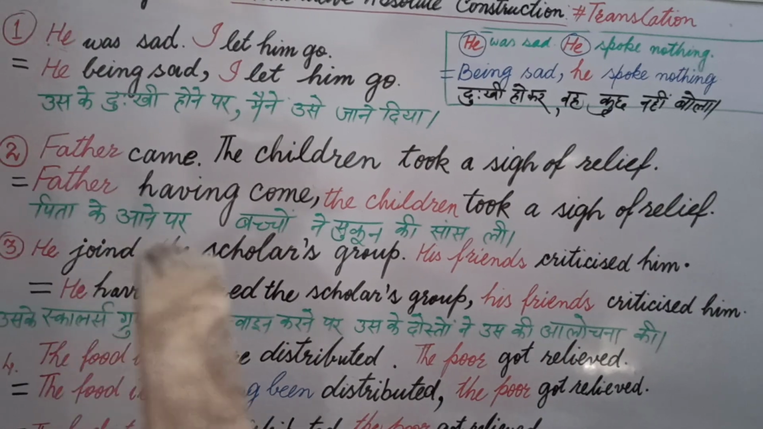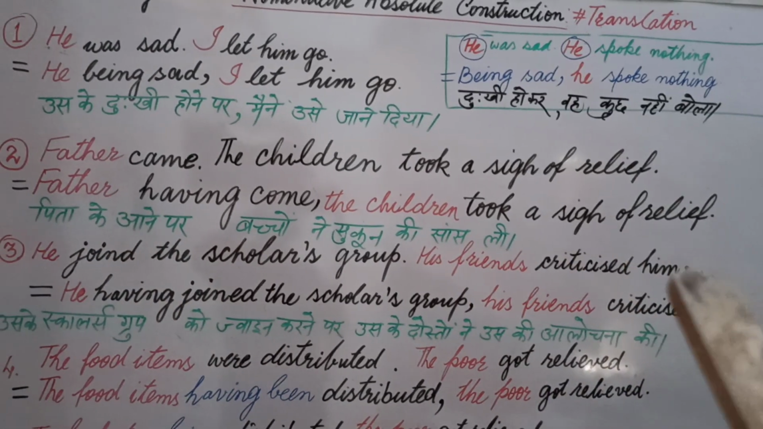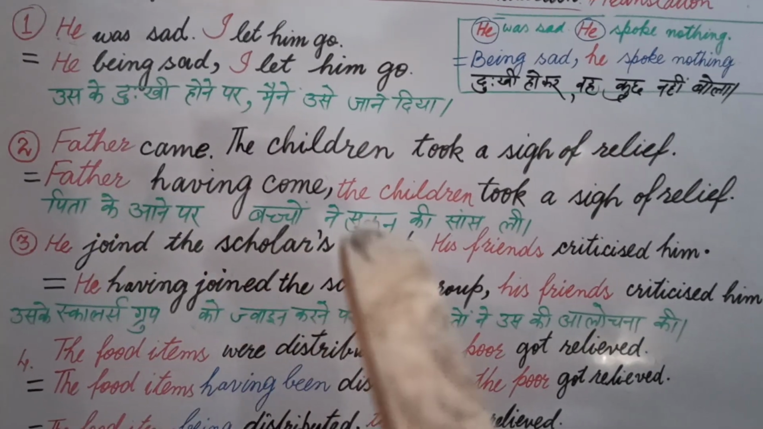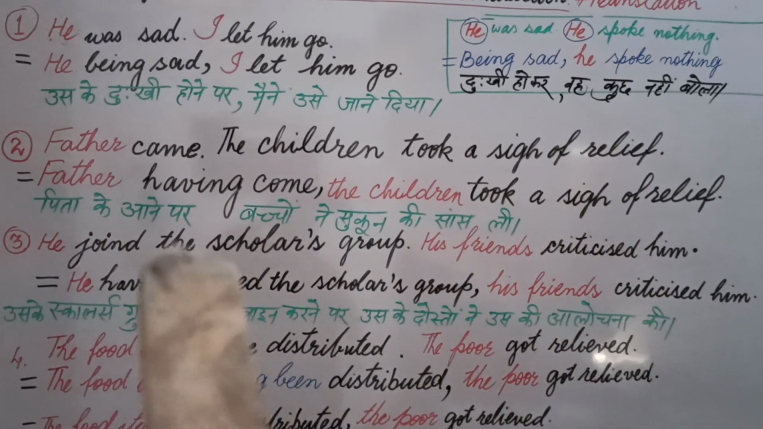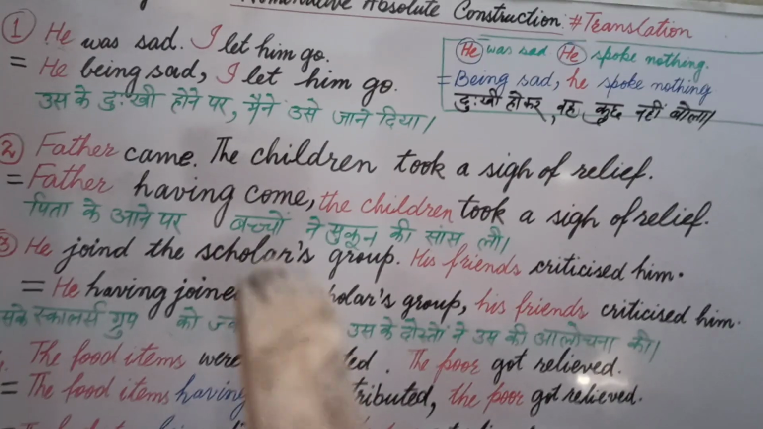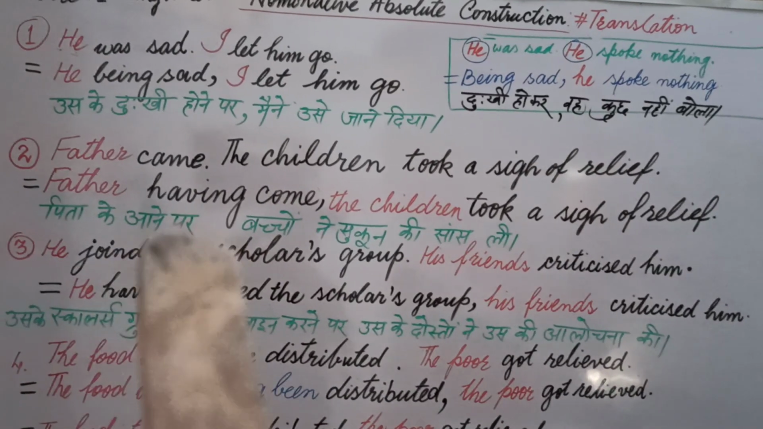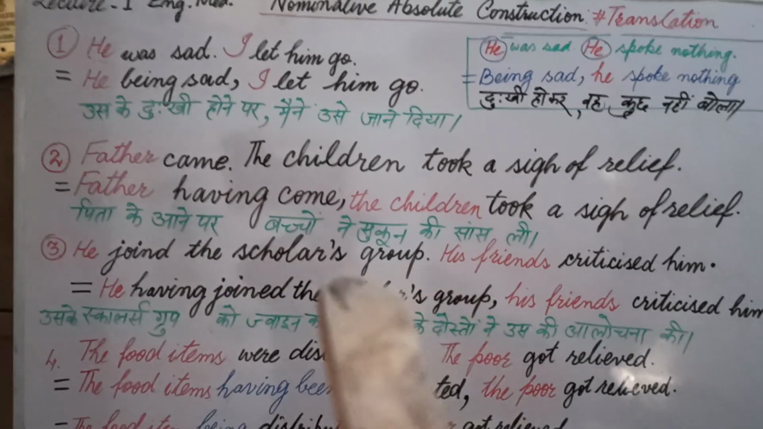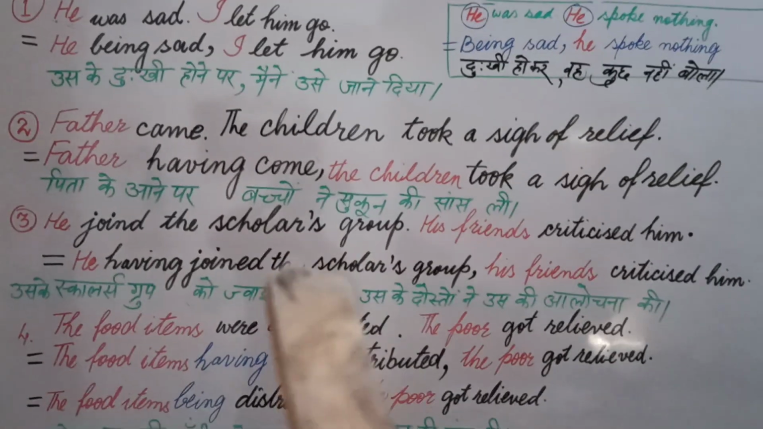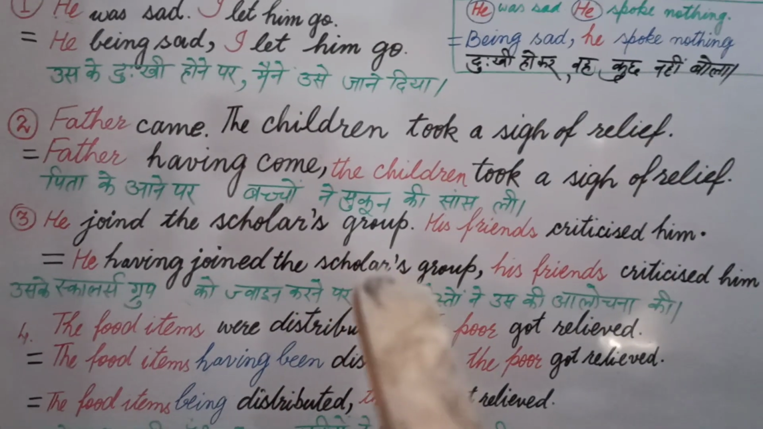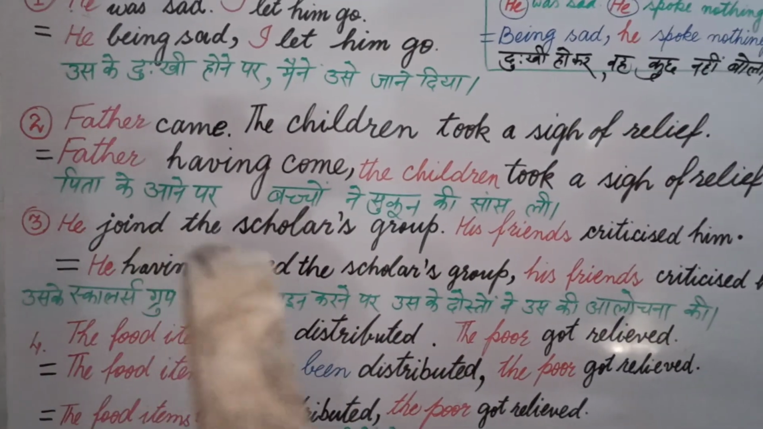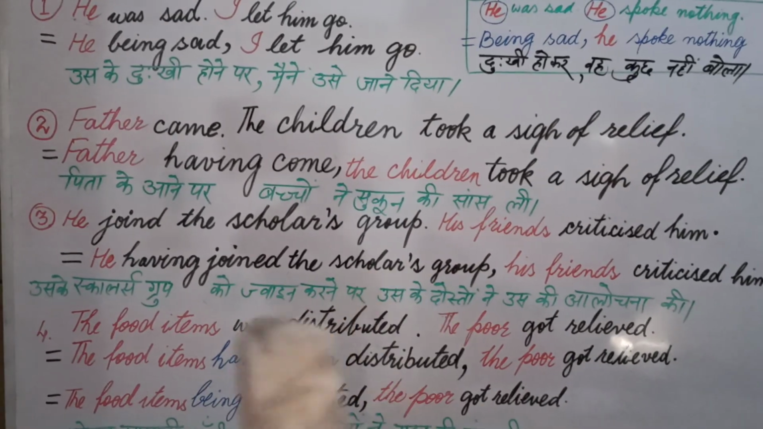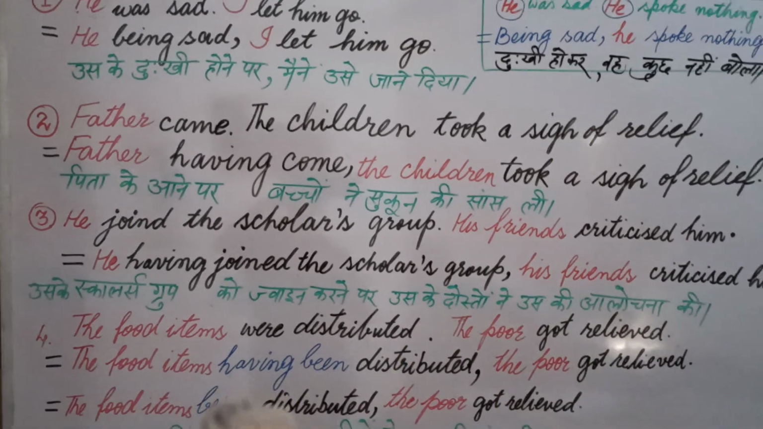Father came first. I mean, the children took a sigh of relief. Just after the arrival of father, the children took a sigh of relief means it is quick action. But we ignore quick or delayed action here. We just write आने पर, आने के पश्चात, आने के बाद. You can have any such type of sentence, but you don't go after the words. You always go after the sense of the sentence, because in Hindi a sentence may be conveyed in various ways, like आने के बाद, आने के पश्चात, in so many ways.